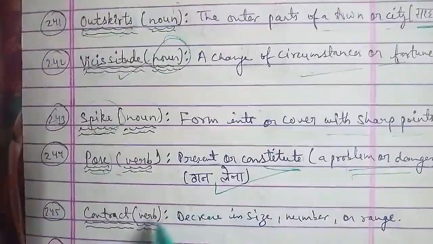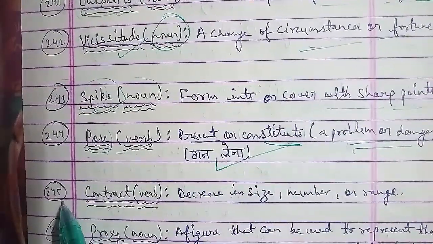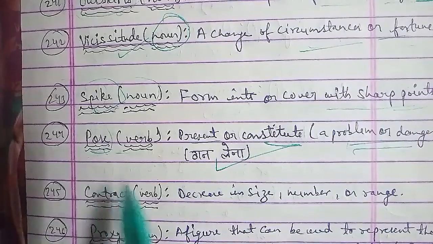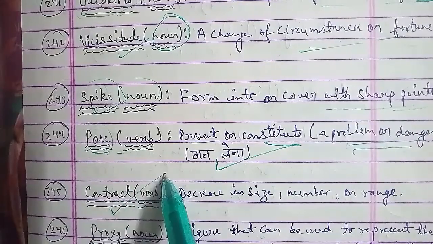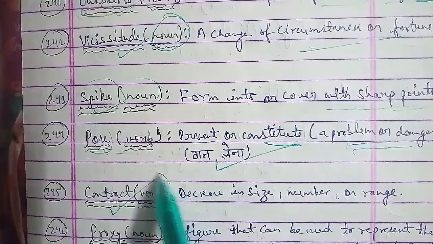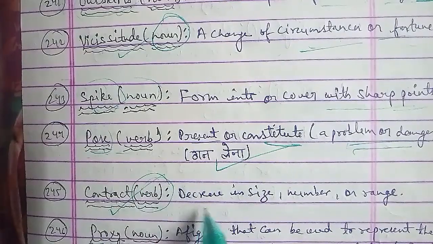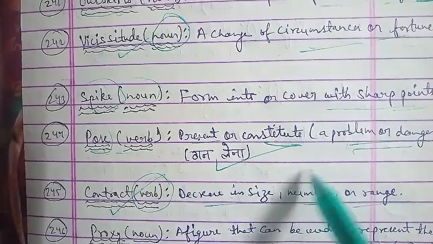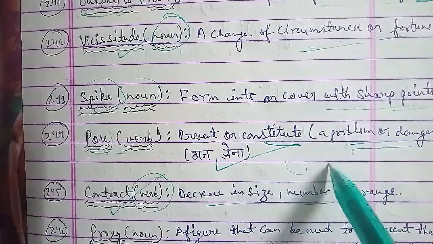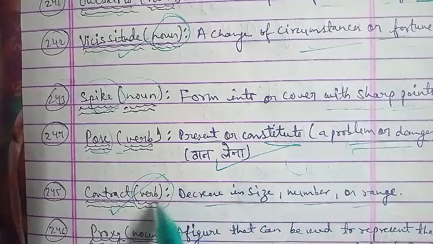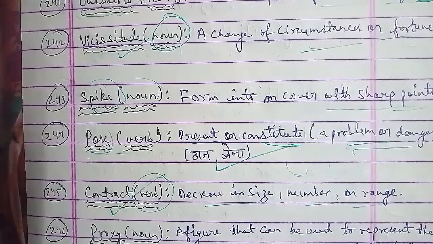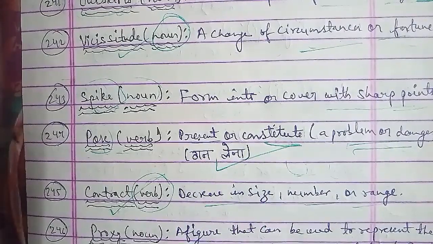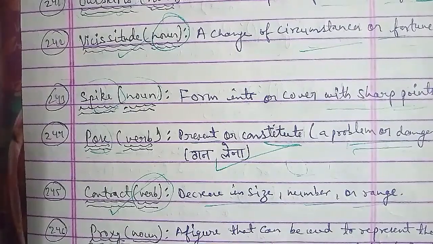Now the next word we have here, 246th word, and that is proxy. Proxy is a word that is used as noun, and the meaning of proxy is a figure that can be used to represent the value of something in a calculation. Proxy है एक ऐसी figure जो आप use करते हो represent करने के लिए कोई value को या calculation के through, जिसे हम कहते हैं प्रतिपत्र. प्रतिपत्र जो है वो आपका proxy word signify करता है.